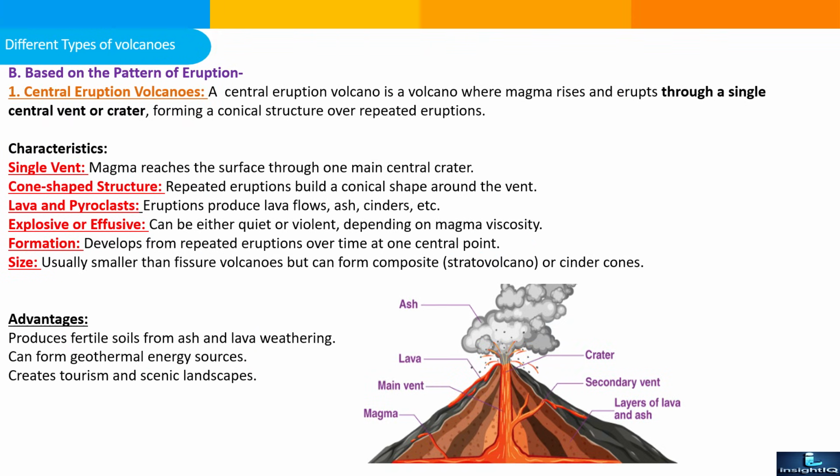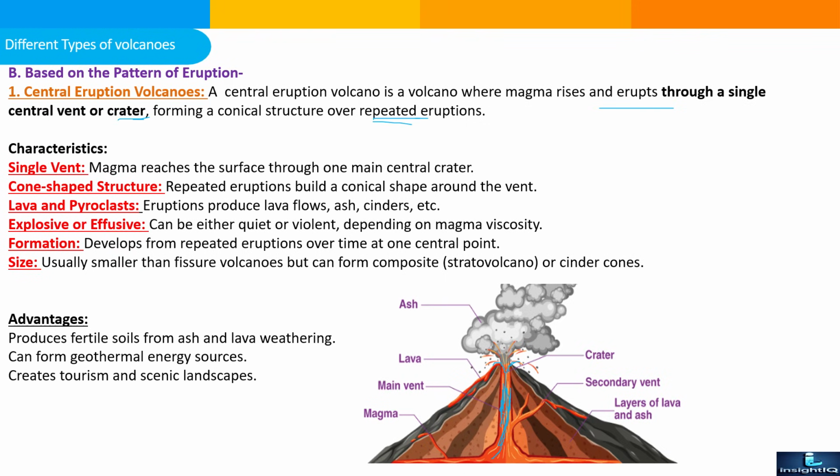Next one is based on the pattern of eruption. So first is central eruption volcano. As shown in the picture, there magma is coming from the bottom of the earth to the surface of the earth. It will come from the central pipeline, so it will be coming centrally and vertically. So a central eruption volcano is a volcano where magma rises and erupts through a single central vent or crater, forming a conical structure over repeated eruption.